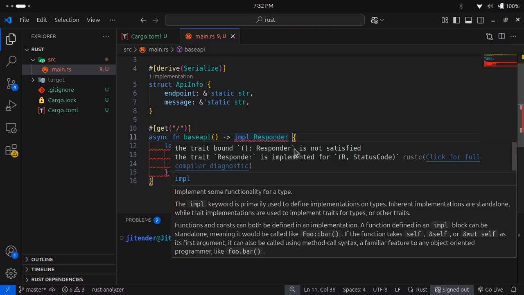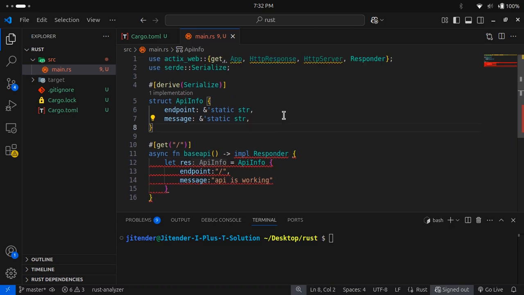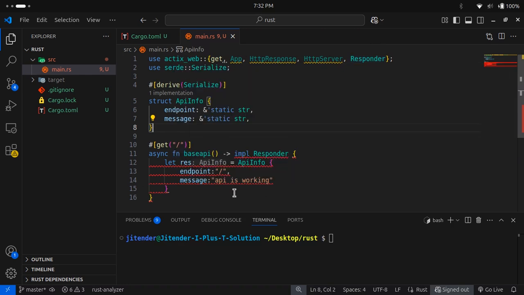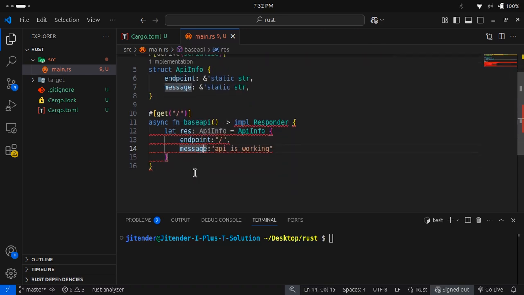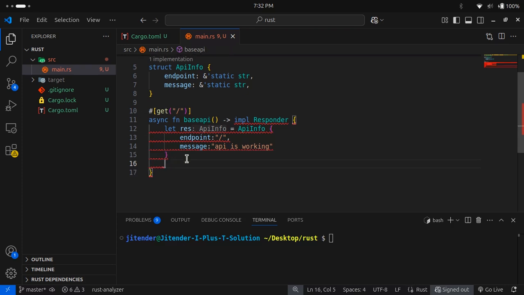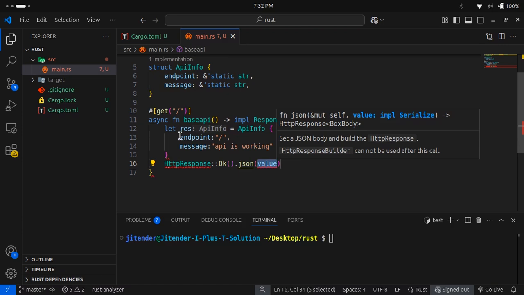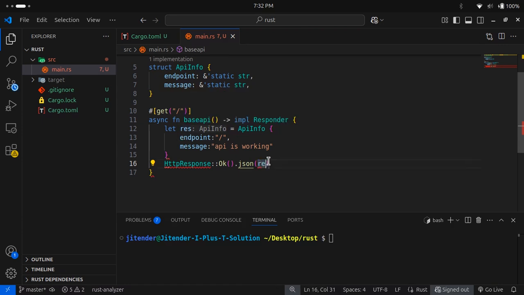Responder is not satisfied. Okay, responder is not satisfied because we are not returning anything yet. Cool. We will use HTTP response colon okay. This will be an okay method, meaning everything is working fine, and this will be in a JSON format, and the value will be our res. Okay, so let me make it res. Okay, cool. This is a simple way that we will be using here, semicolon.